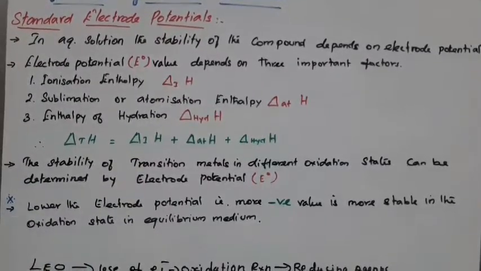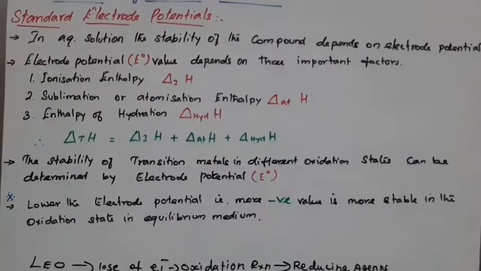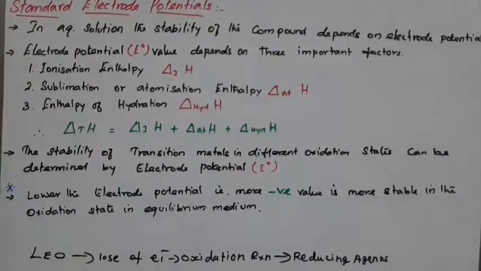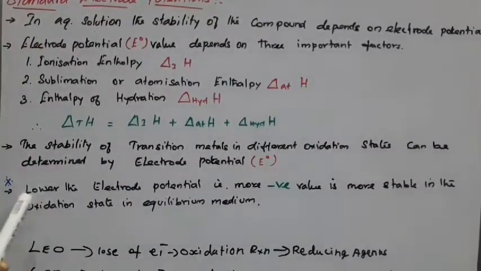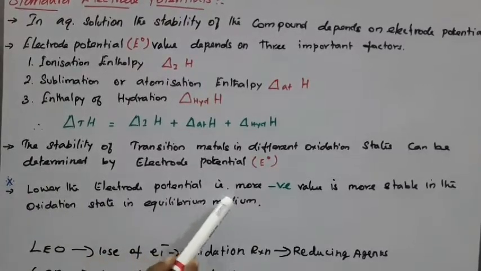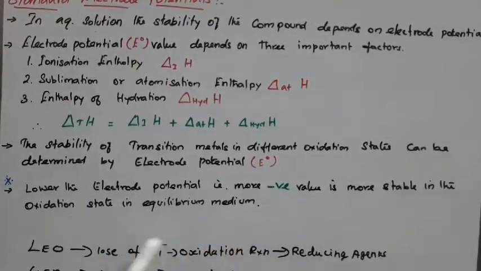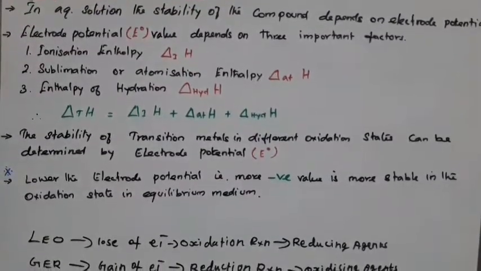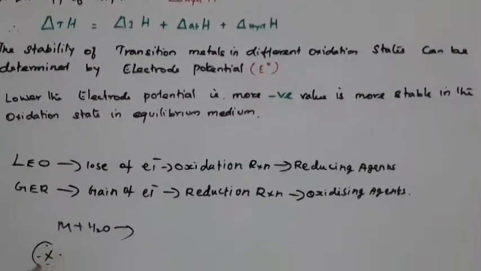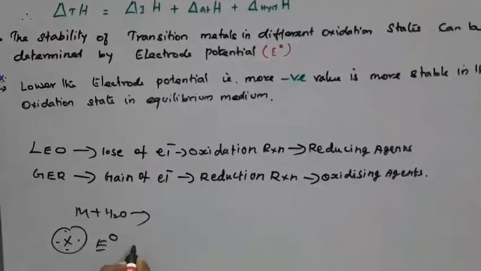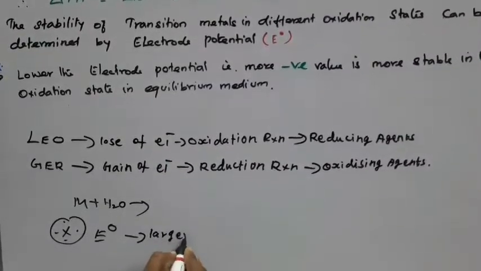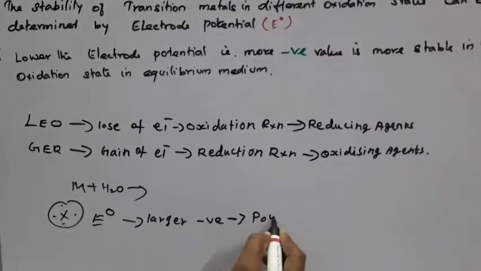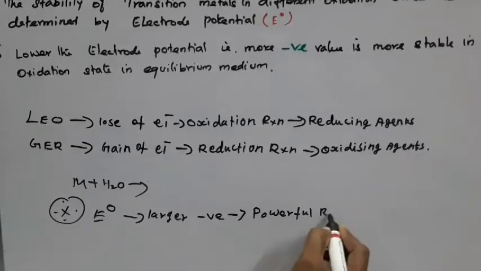Which one is the highly oxidizing agent, which one is the highly reducing agent, this concept is based upon the electrode potential value. The main concept is, the lower the electrode potential, that is the more negative value, the more stable the oxidation state in the aqueous medium. Keep the E naught value in your mind. If the E naught value is a larger negative, it is a powerful reducing agent.